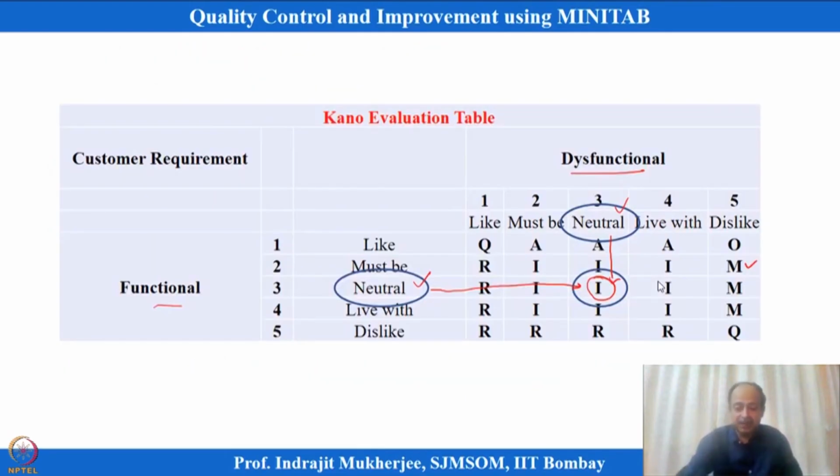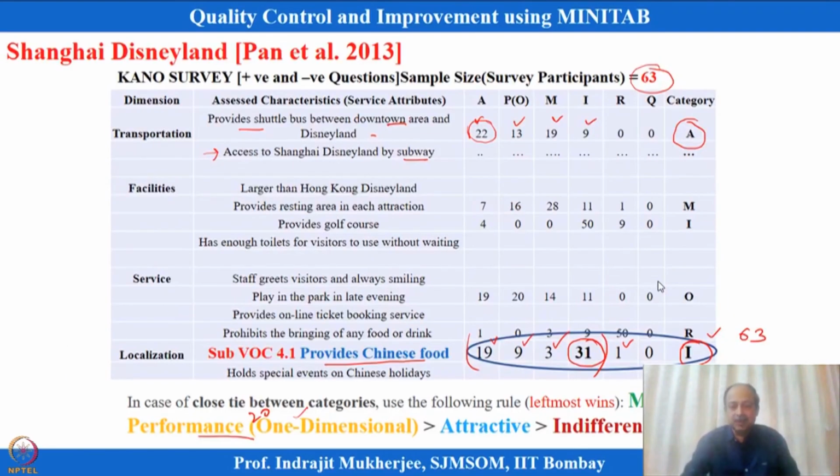Maybe n number of responses are collected, and each response can be categorized using the Kano evaluation table into the category it falls in. One category is coming out to be indifferent for a specific response. Then 63 responses, as we saw in this article, were categorized based on the responses they got, and each sub voice is now given a specific category, such as attractive features, must-be features, indifferent features.